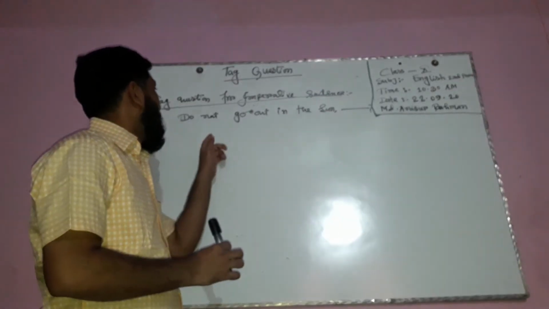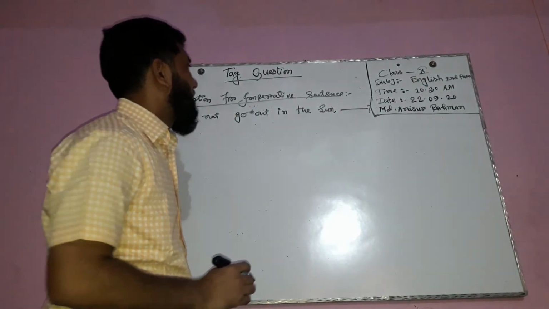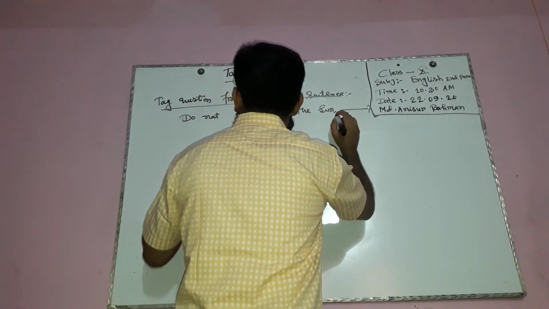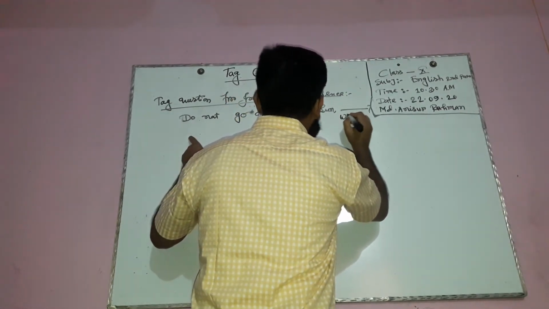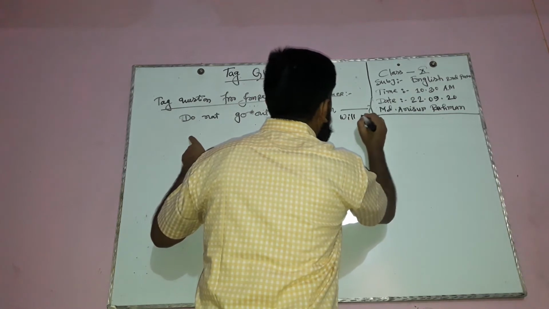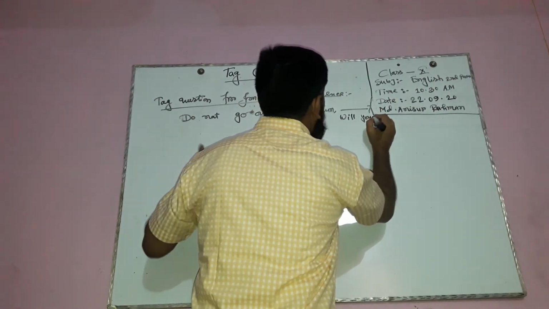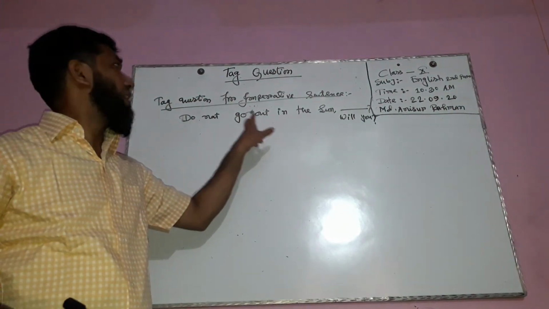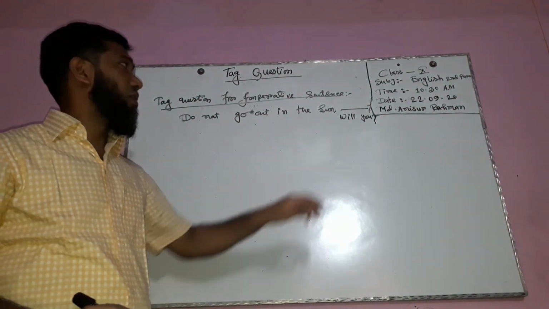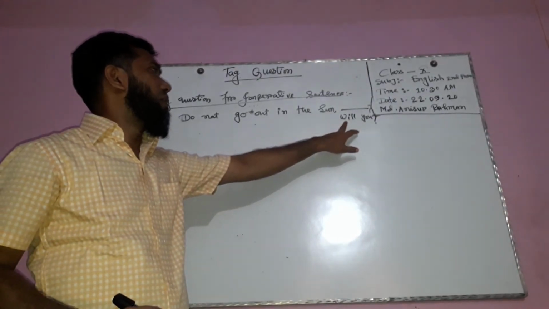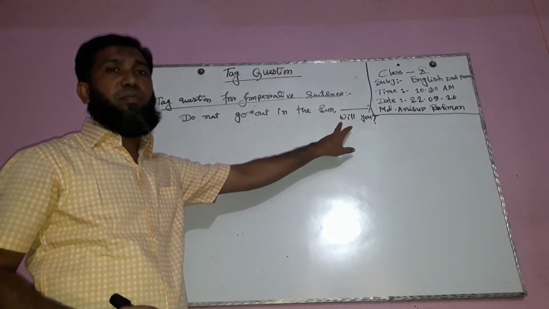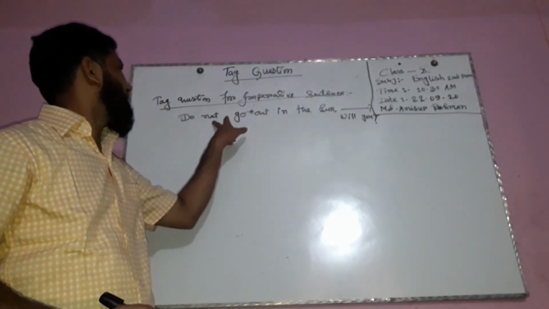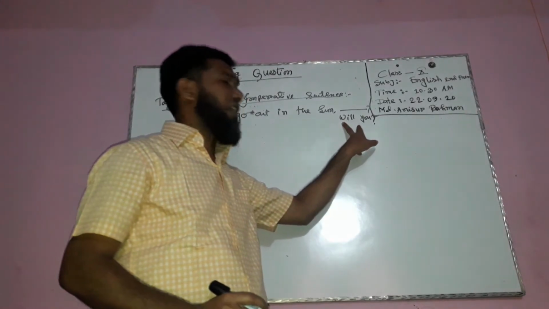Don't go out in the sun, will you? Will you? Because this sentence is an imperative sentence and this sentence is in present form, so here we need not would, but will. Will is the present form of the modal and the past form is would. And this sentence is negative, so we have formed this tag as affirmative.